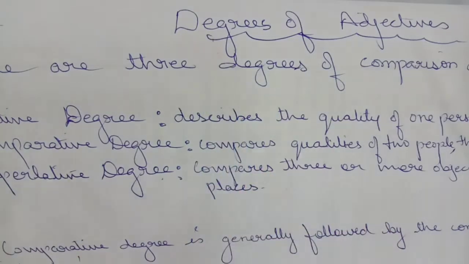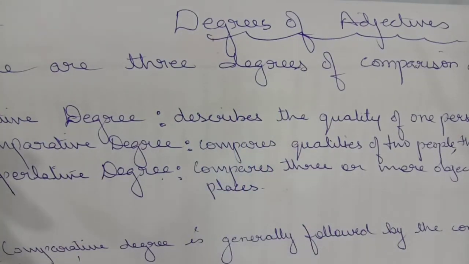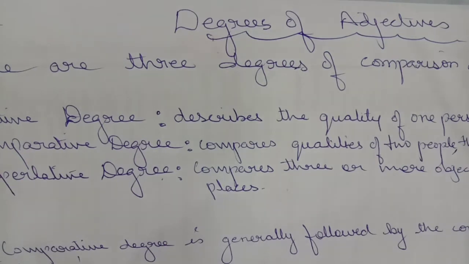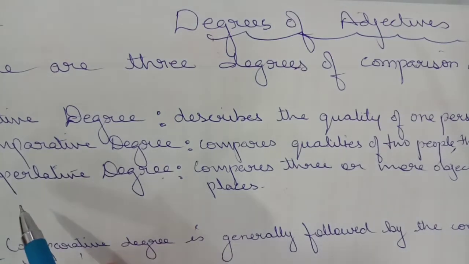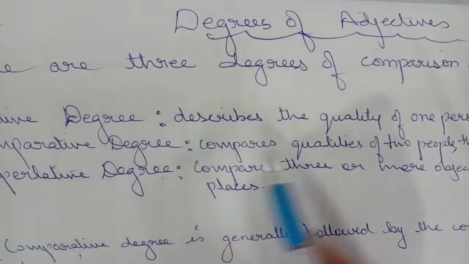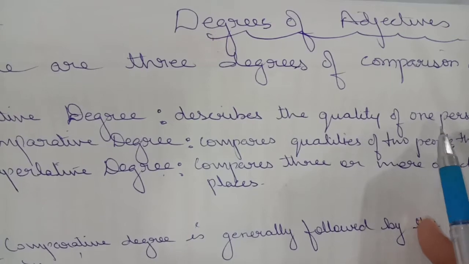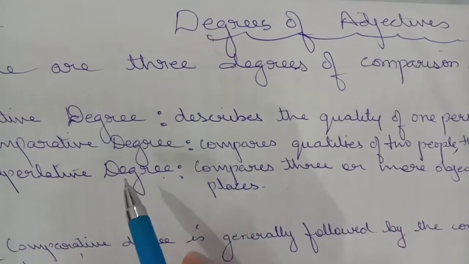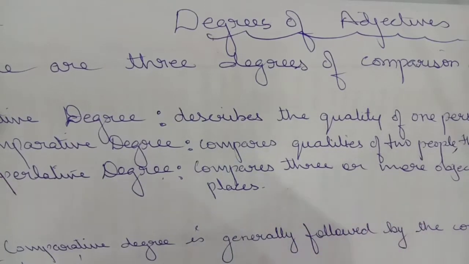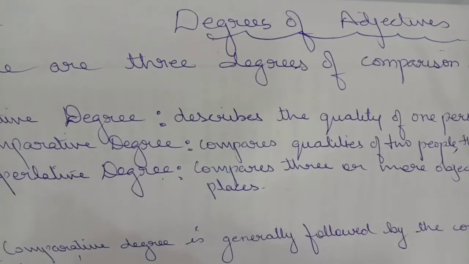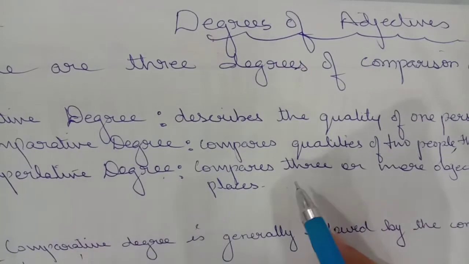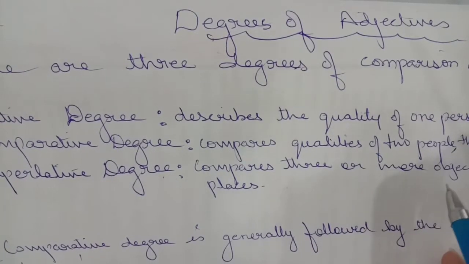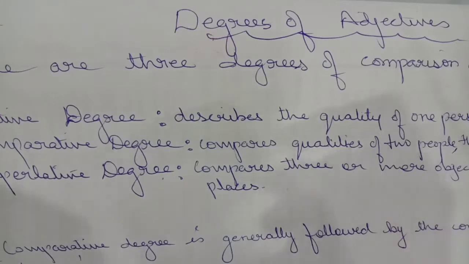We have 3 degrees of comparison: positive degree, comparative degree, and superlative degree. So how many degrees do we have? 3 degrees: positive, comparative, and superlative. Positive degree describes the quality of one person or one place or one thing. Comparative degree compares qualities of two people or things or places. And superlative degree compares three or more objects or three or more people or three or more places.